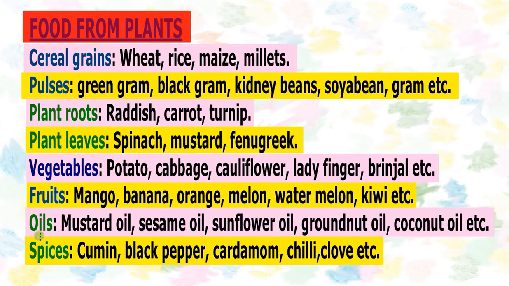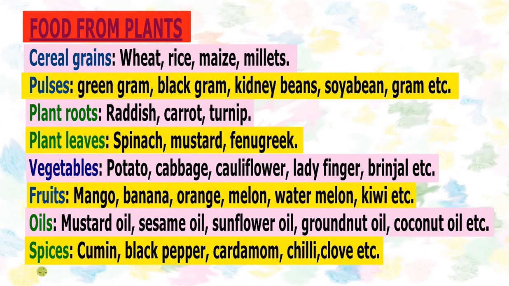And oils. We add oils also when we cook our foods. Different kinds of oils are obtained from different kinds of plants, like mustard oil from mustard plant, sesame oil, sunflower oil, groundnut oil, coconut oil, olive oil, canola oil.